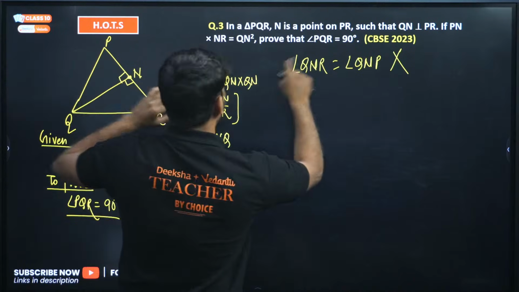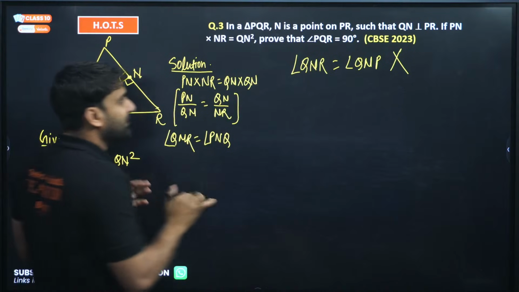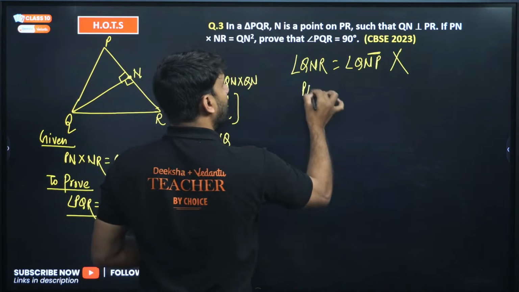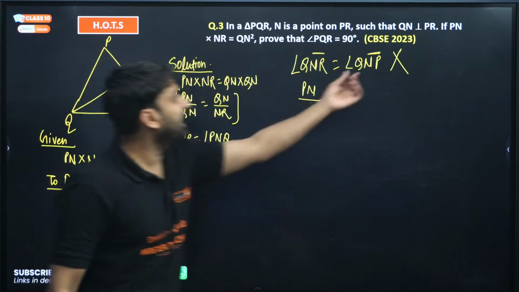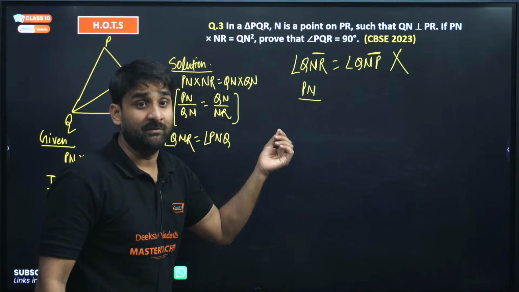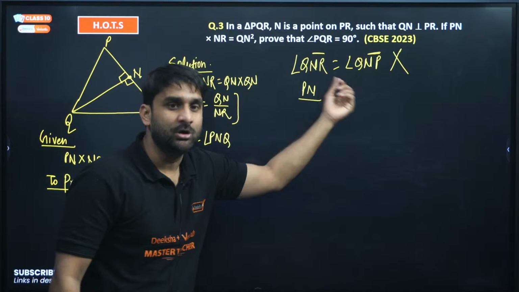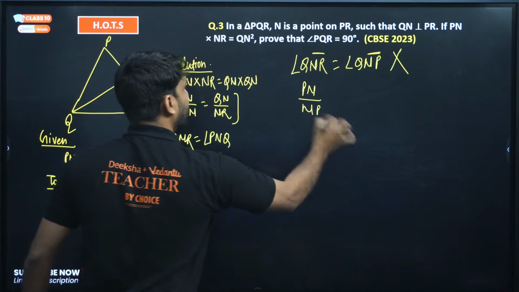If you write these two triangles in this order, just listen. Now take PN. If you take PN, then you have to take RN here. So for PN, the corresponding side will be NR.